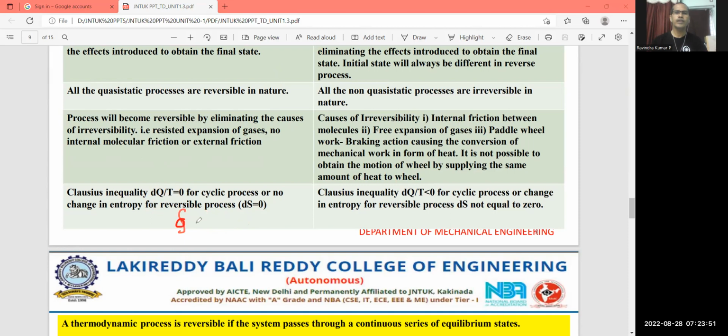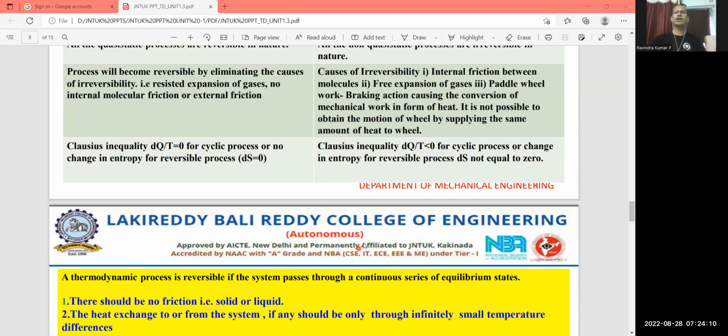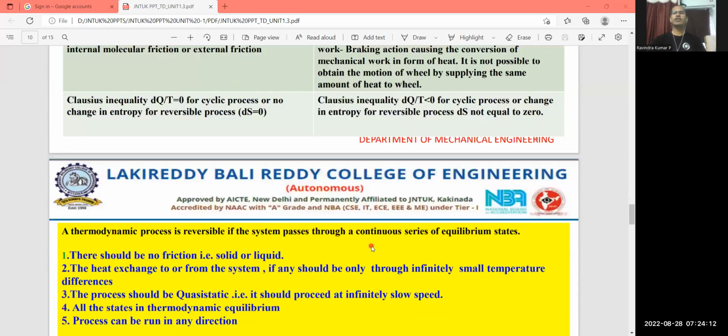In case of the Clausius inequality, the cyclic integral of dQ by T is less than 0 for an irreversible cyclic process, and the change in entropy dS is not equal to 0 for an irreversible process. So that is the reversible and irreversible process.